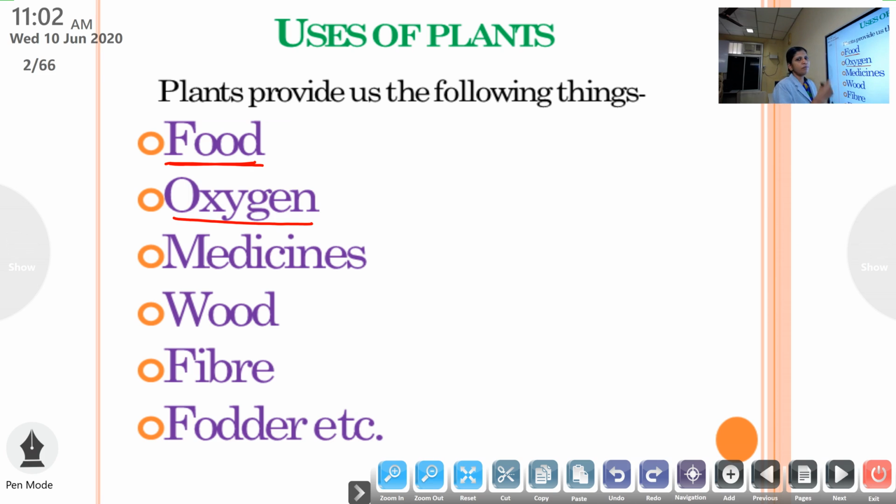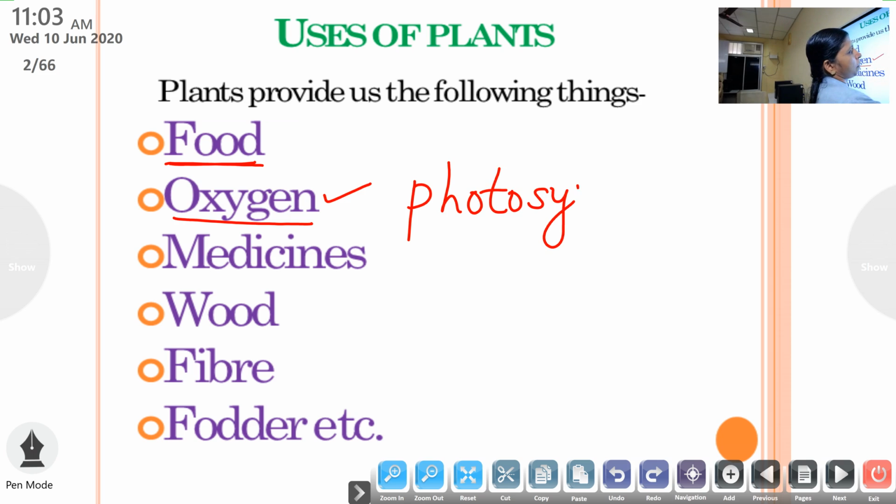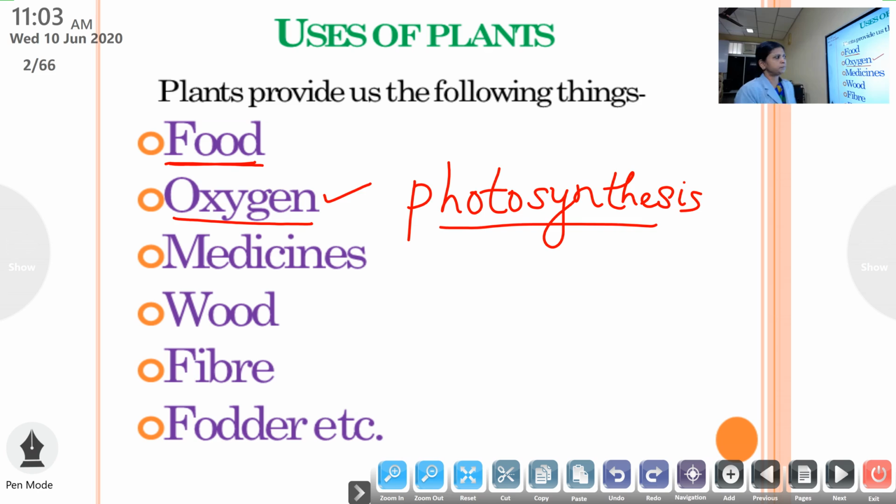For the existence of all living things, we need what? Oxygen. And we all know that plants release oxygen during a process called photosynthesis.